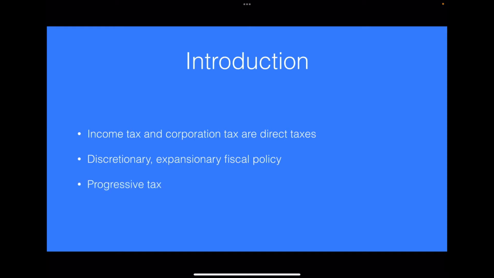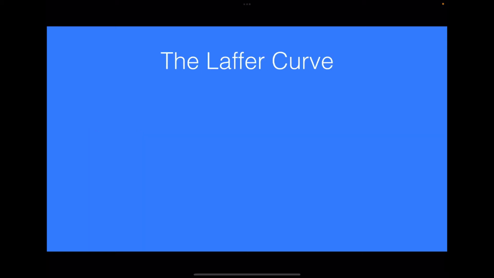It's also a progressive tax. Income tax is a progressive tax because you're taxing higher income earners a bigger percentage. So in total they're going to be paying a bigger percentage of their income than lower income earners. So that's a progressive tax.